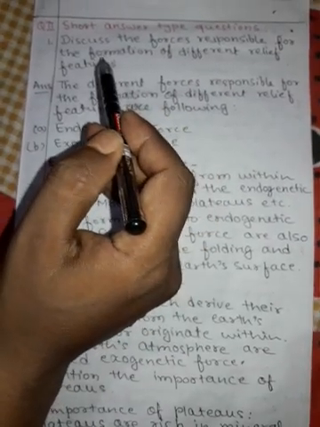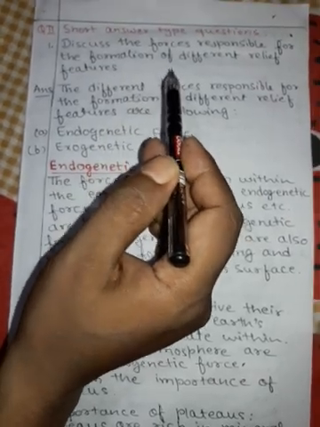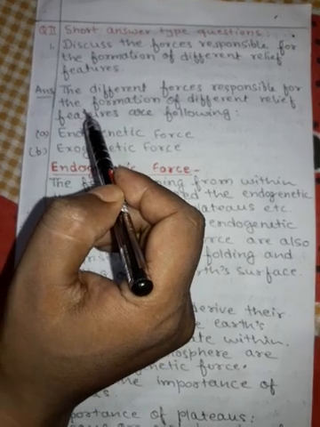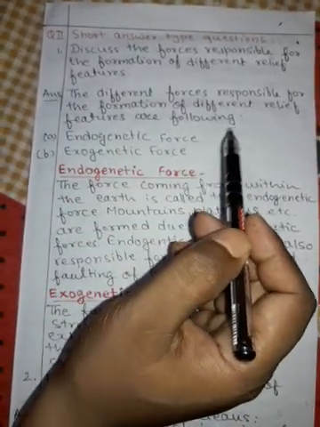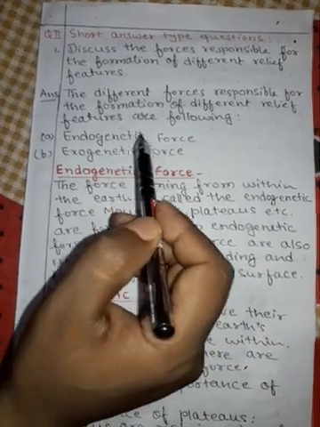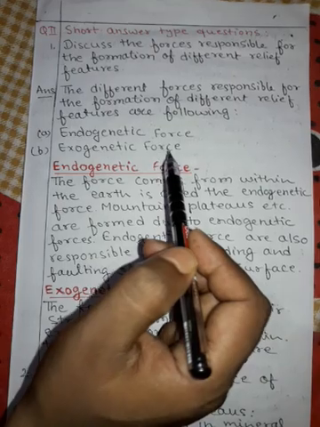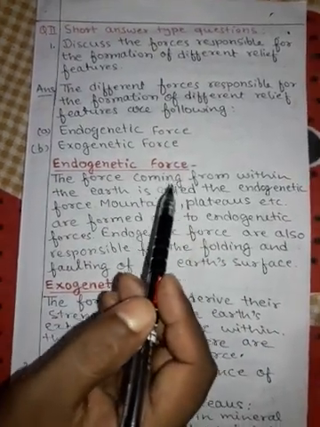The first question is, discuss the forces responsible for the formation of different relief features. The answer is, the different forces responsible for the formation of different relief features are following: endogenetic force and exogenetic force. Endogenetic force.